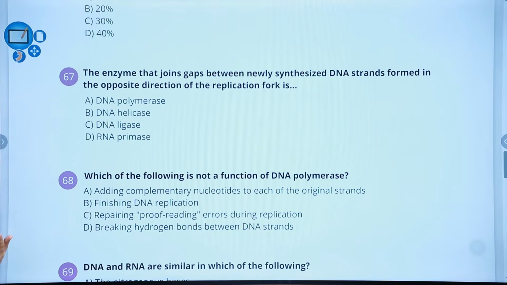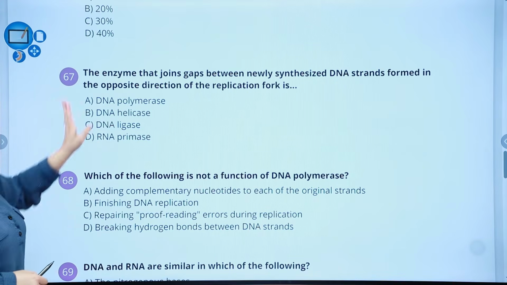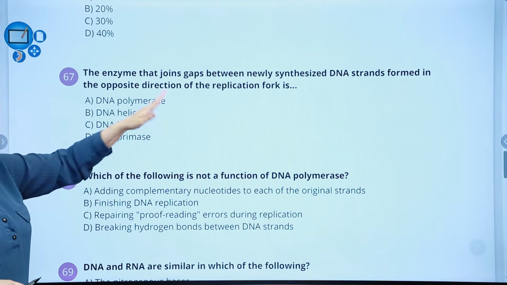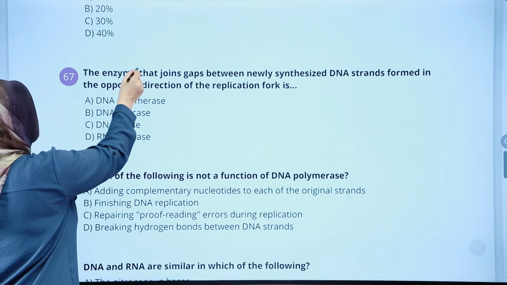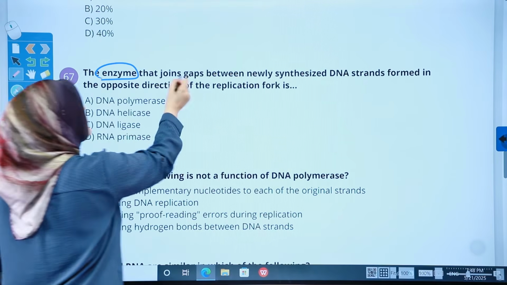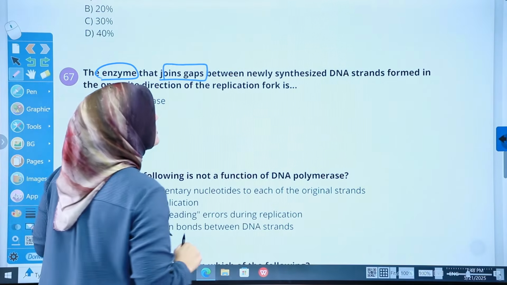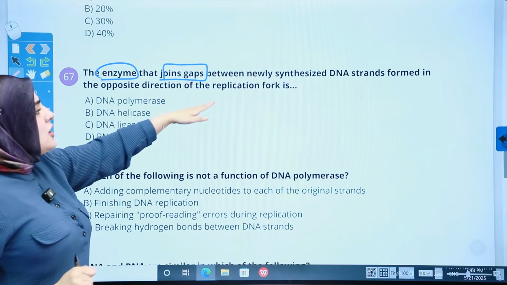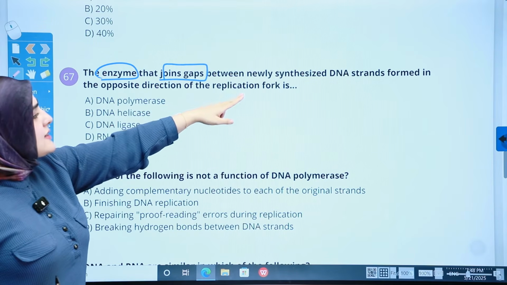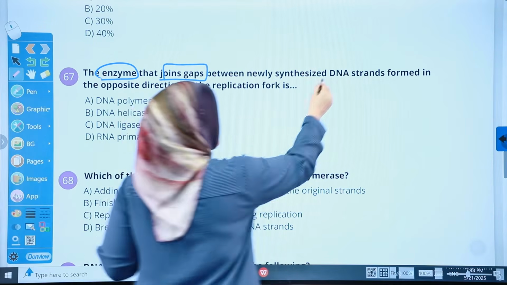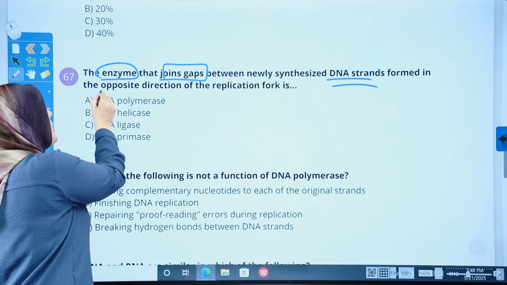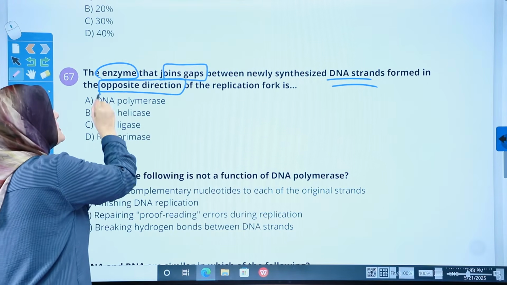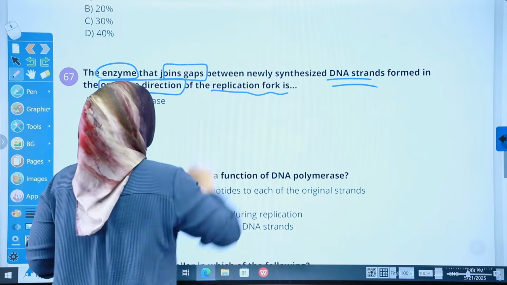Good. Question 67. It says the enzyme that joins gaps between newly synthesized DNA. Okay, we have an enzyme that joins gaps. That's a very interesting word. That happens in the opposite direction. This is important. Opposite direction of what? Of the replication fork.